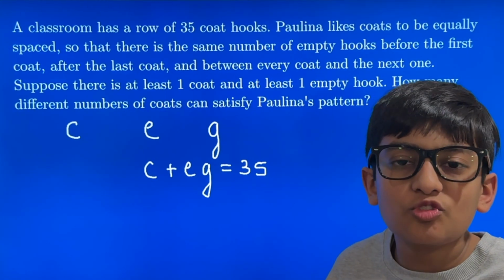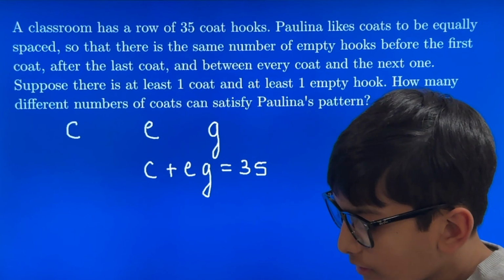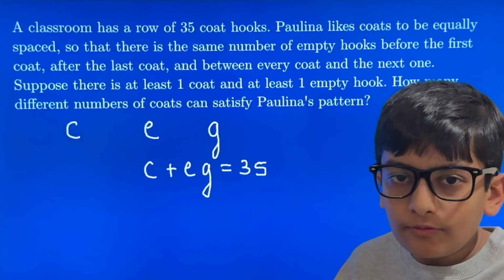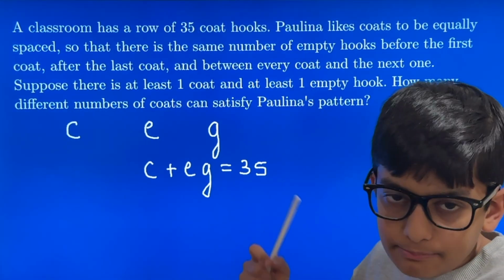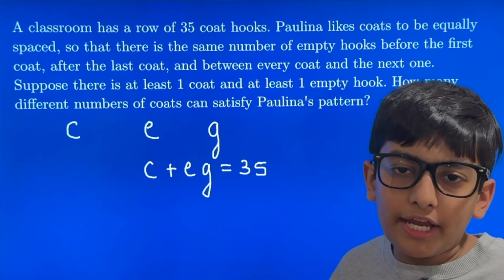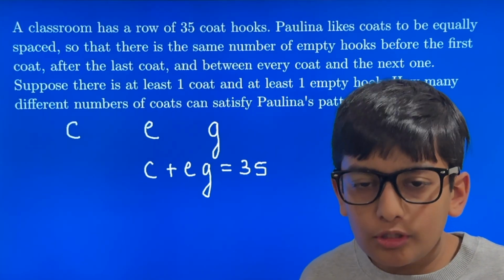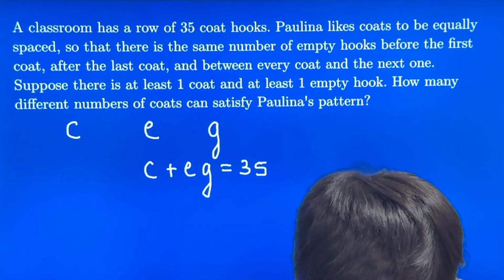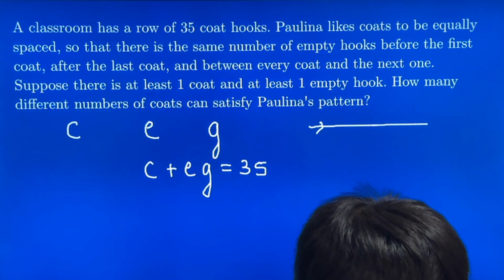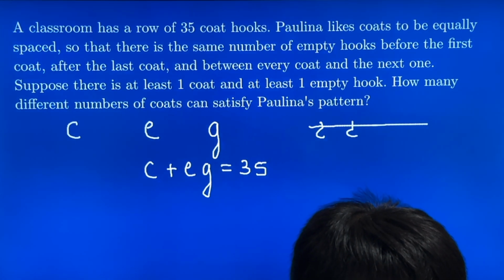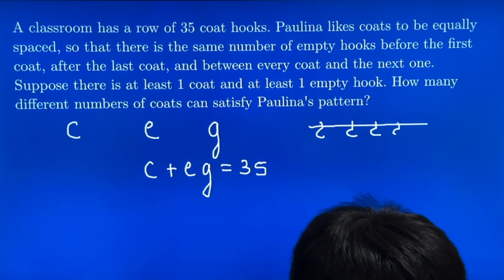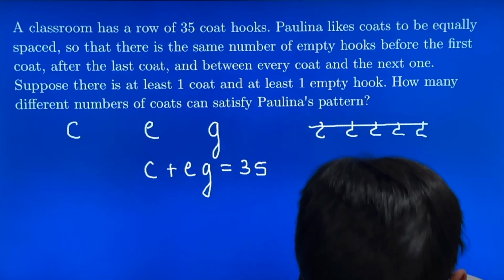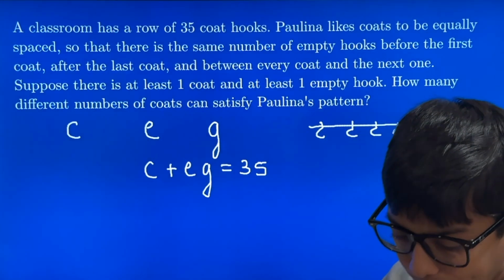So, we should illustrate a picture with a row of hooks and coats that follow this pattern to help us find this relationship. Let's just say that we have a row of 5 hooks, and we have coats here and here.